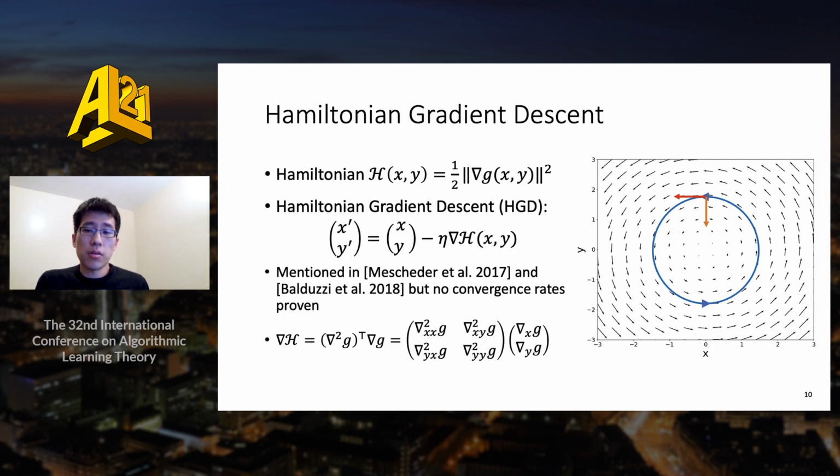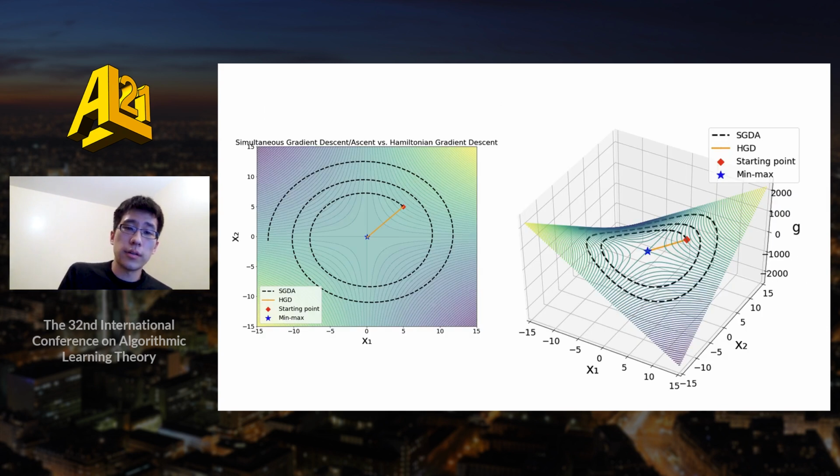HGD is a second-order algorithm, but it can be implemented in terms of Hessian vector products, which are as fast as gradient updates in applications such as neural networks. Note also that if G is sufficiently smooth, then H is also smooth. Here we see another picture of where GDA cycles outwards while HGD moves directly from the starting point towards the min-max.